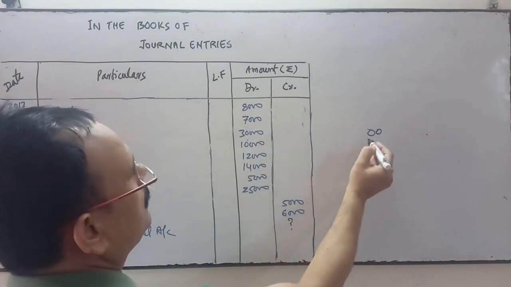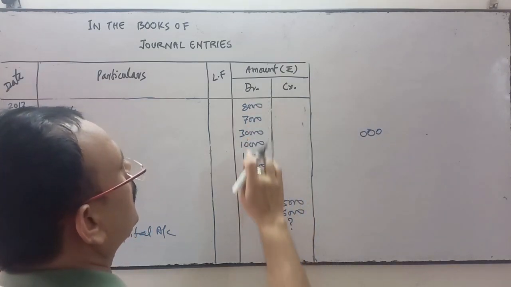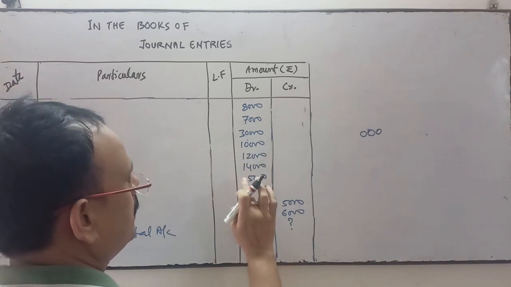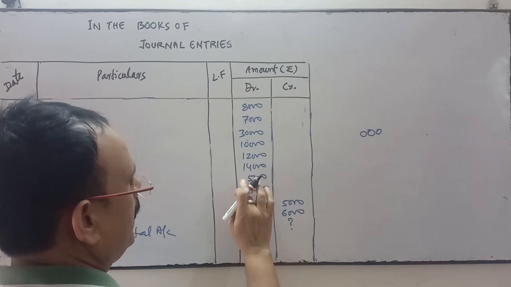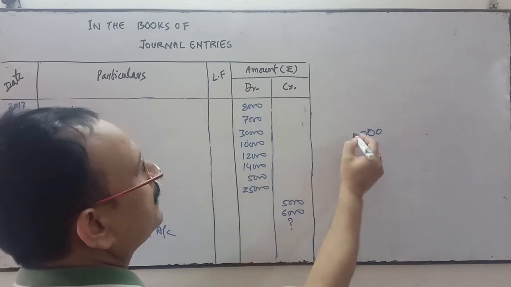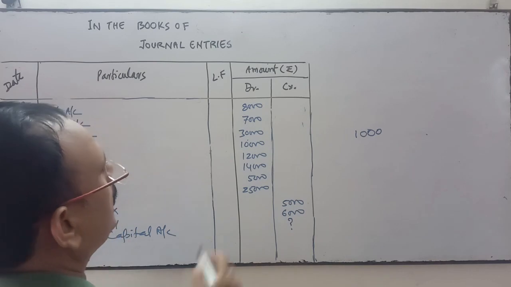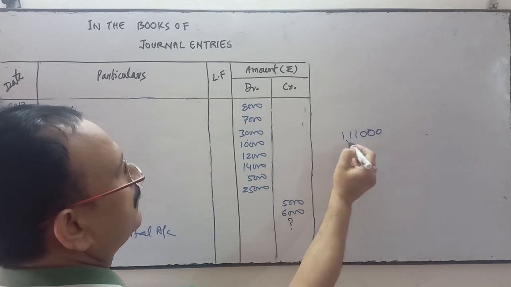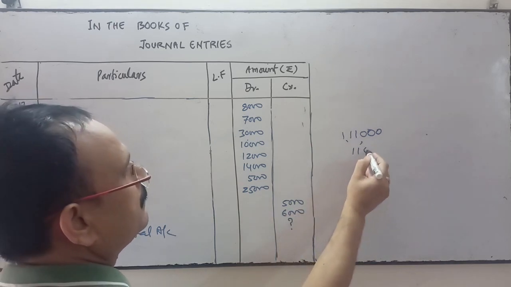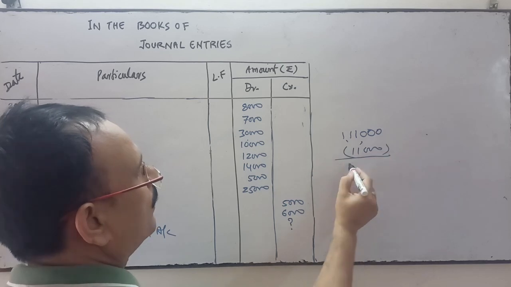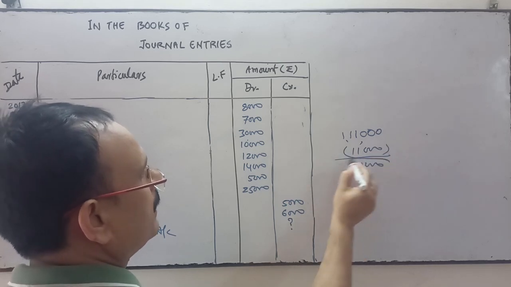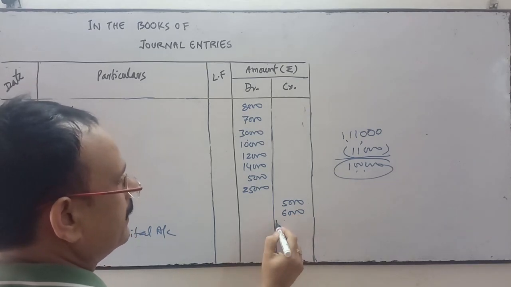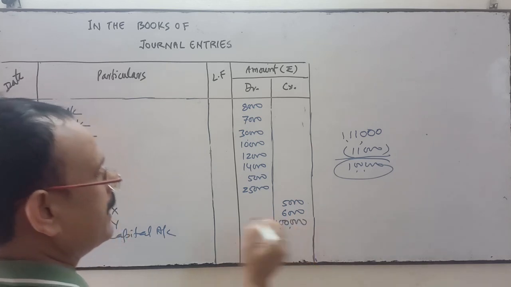Adding up, the total is 1,11,000, and the difference is 1 lakh. So this difference of 1 lakh we will write over here as capital.